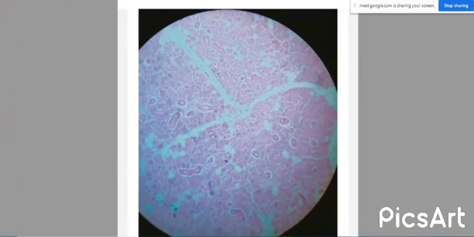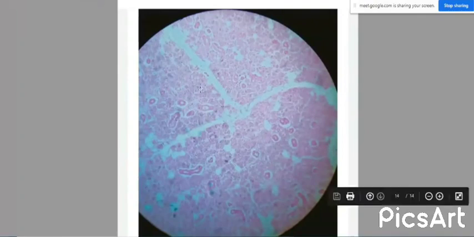There are also intercalated, striated and lobar ducts. The connective tissue capsule is there, and connective tissue septa can be seen. In this diagram, small rounded structures represent the ducts, and larger ducts open towards the connective tissue septum.